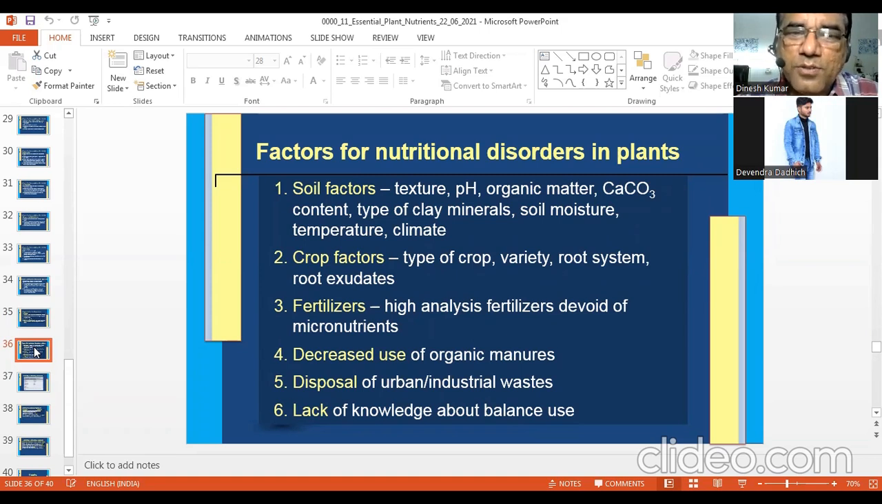Then crop factors are also important, whether a crop is able to take up the nutrients more efficiently or not. A crop or a variety which is not able to take a particular nutrient more efficiently may show some deficiency symptoms. I have seen one variety of wheat that was very susceptible to manganese deficiency. It was not able to accumulate manganese. Likewise, there may be certain varieties within a crop which use a particular nutrient more efficiently than others.